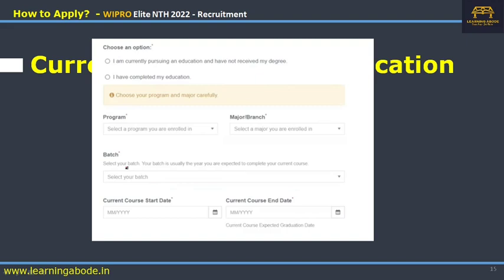After that, it will ask for the current education. Since this is a 2022 batch, you can choose, I'm currently pursuing an education and I have not received my degree, and then your program. So BE or BTech or whatever, and then major branch, computer science or ECE, whatever, and then the batch. You will have 2022, 2017 and all that, so you have to choose 2022, and then the current course start date. So 2018, whatever the start date of the course, and then the end date, the tentative end date.